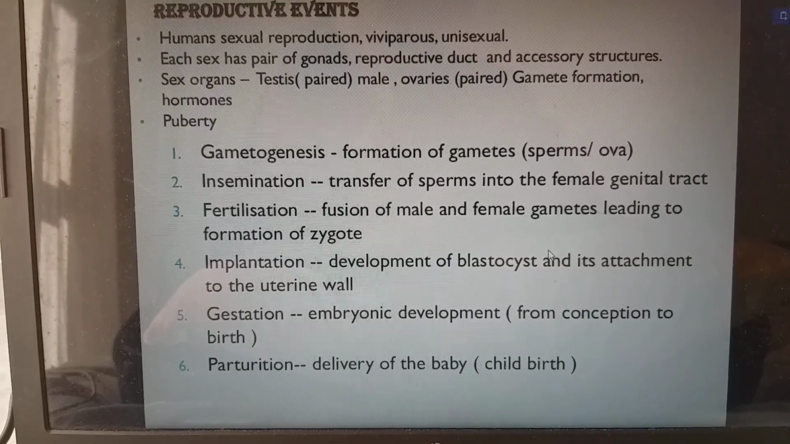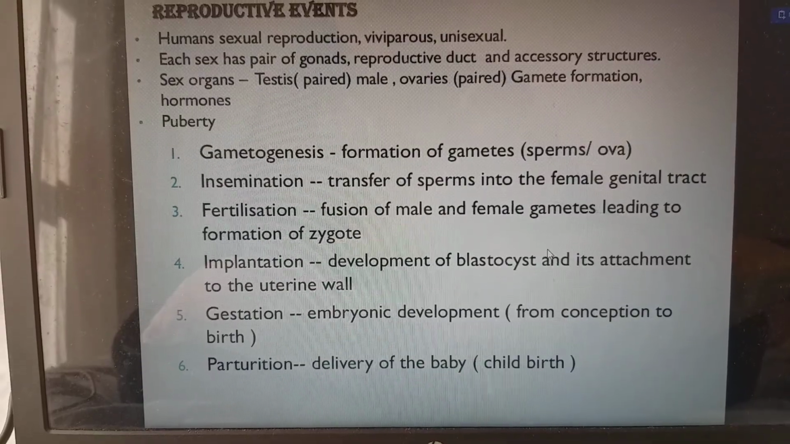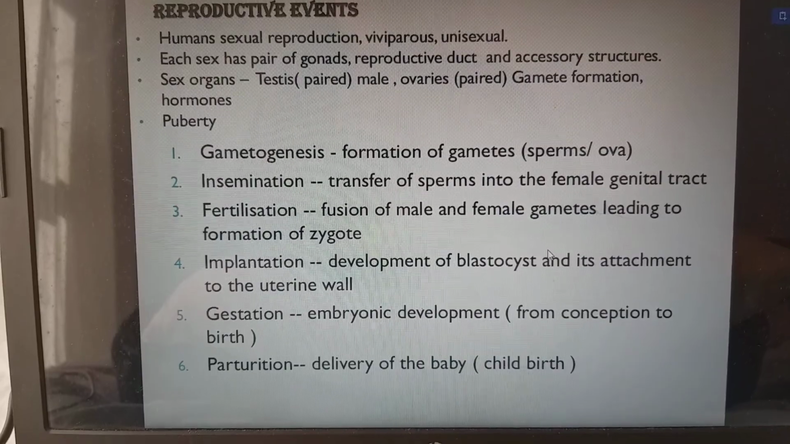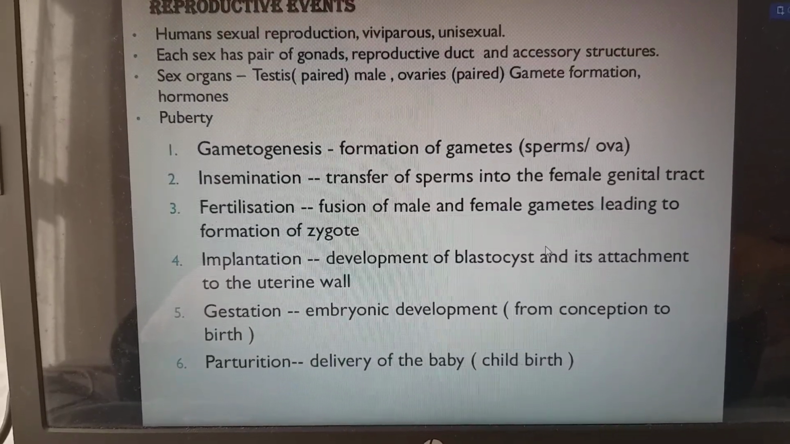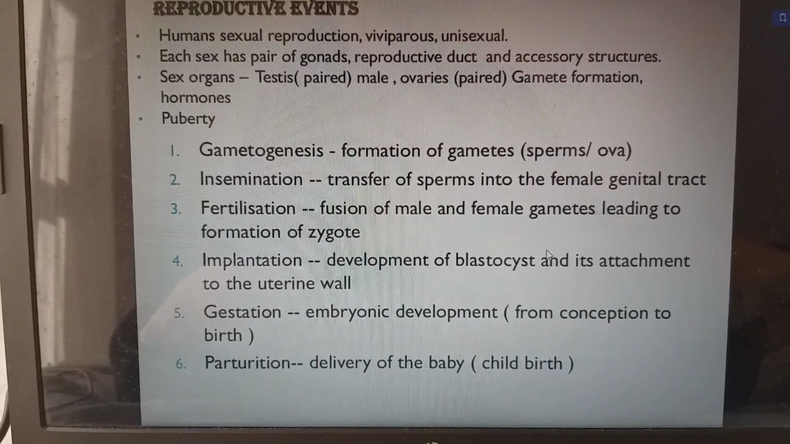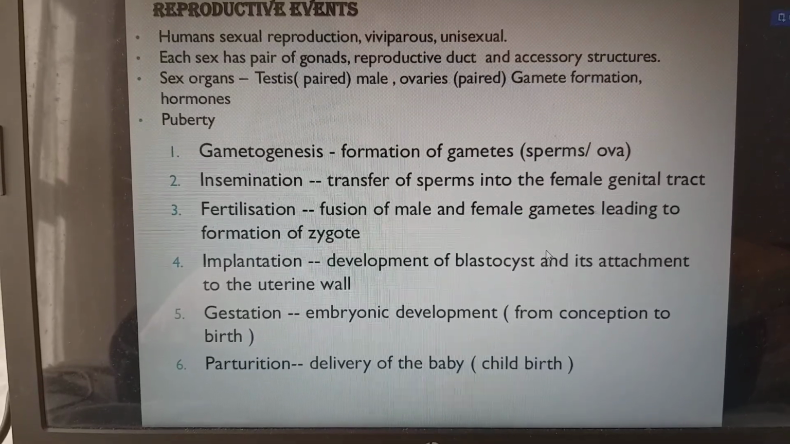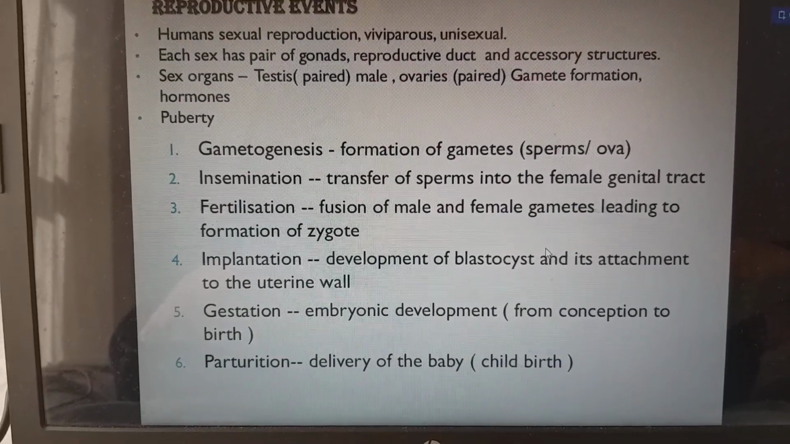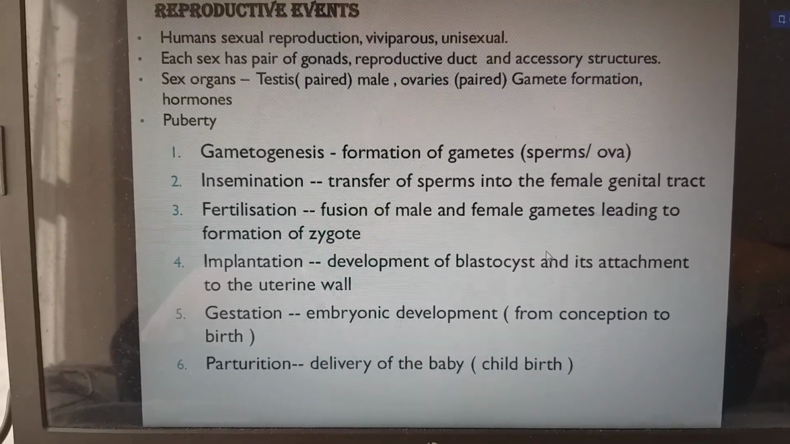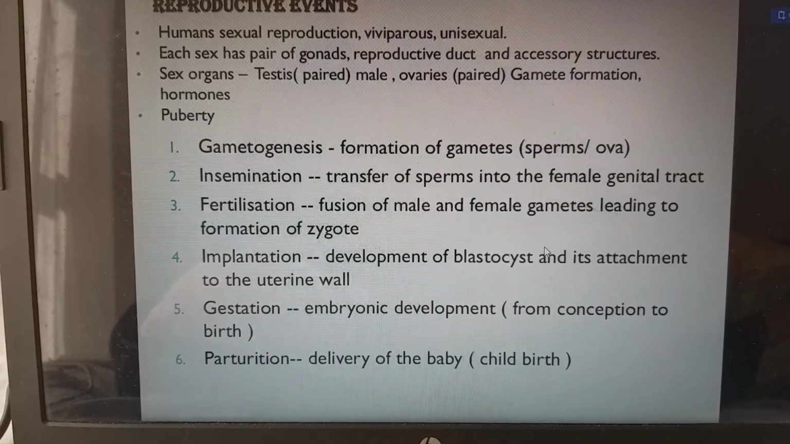Next, puberty. What is puberty? Attaining the reproductive age, when both physical growth and reproductive maturity happen, we call it puberty. Next is gametogenesis. Genesis means production. The formation of gametes, which are sperm and ova, we call gametogenesis. Next, insemination. Transfer of sperms into the female genital tract is called insemination. It means we are putting the semen inside.